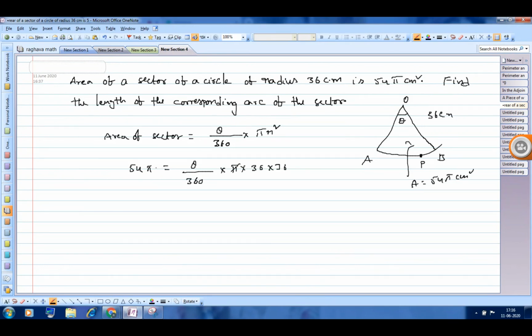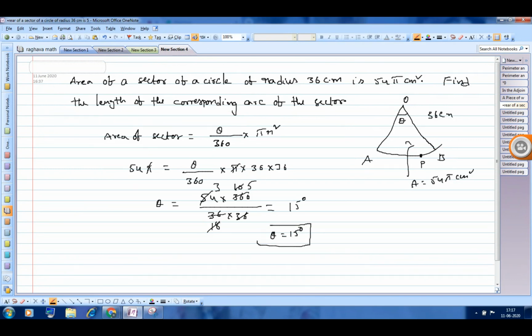Pi cancels. So theta is equal to 54 into 360 divided by 36 into 36. 36 10 times, 2 5 times, 2 18 times, 18 3 times. So theta is equal to 15 degrees.